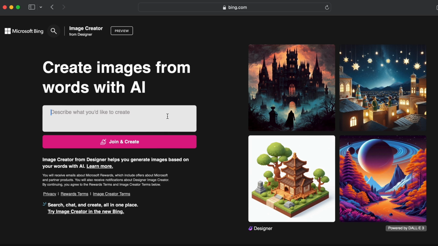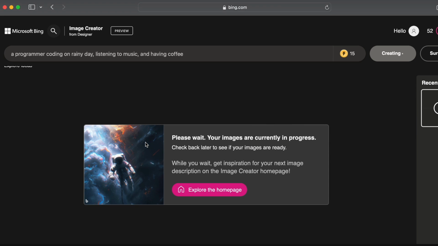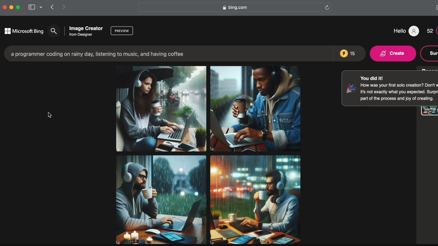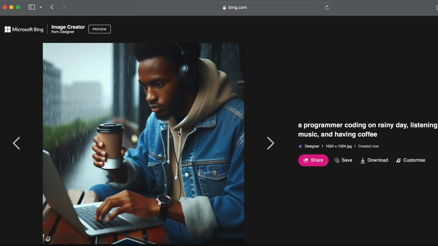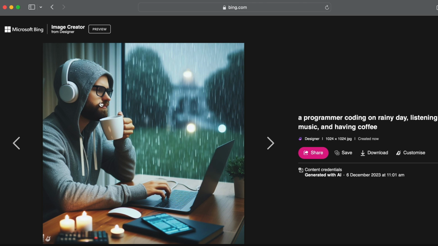So let me just try something like a programmer coding on rainy day, and you can just say something like listening to music, and you can just add the prompt you want. And just type something like having coffee, and you can just add more. So let me just click on join and create. This will now create the image. So here you can see, these are the images which have been just created with that prompt. Here you can see the programmer listening to music on a rainy day having coffee.